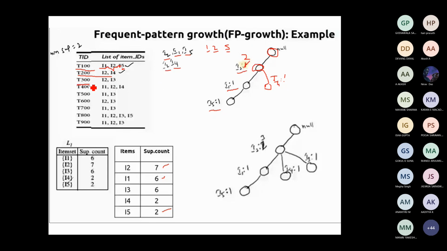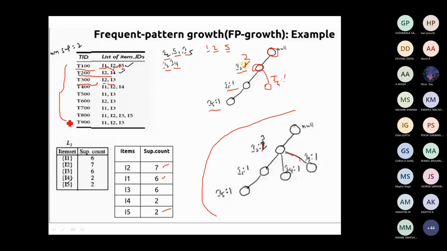The next transaction is I2 and I3. Which has the highest value? I2. I2 is already here, so you go through this particular tree and update the count from 2 to 3. Now I3 is there. Is there any node with I3 here? No, there is no such extension. So you create a new branch with I3, its count is 1. In this way you have to build for the entire transaction.